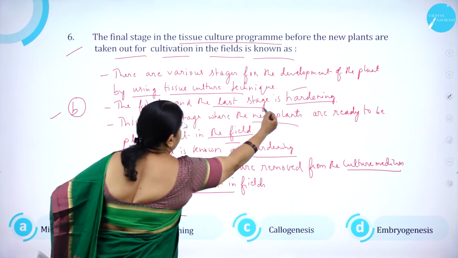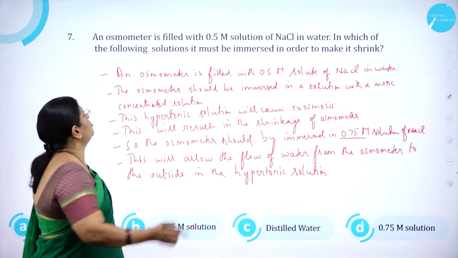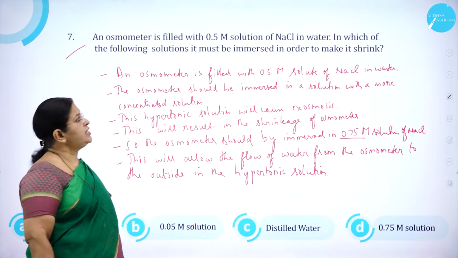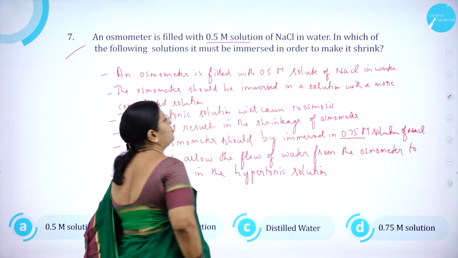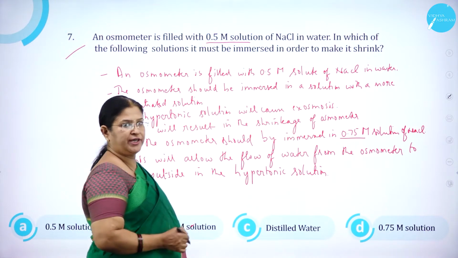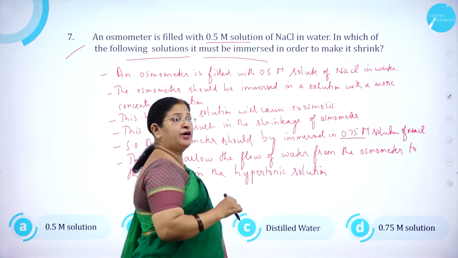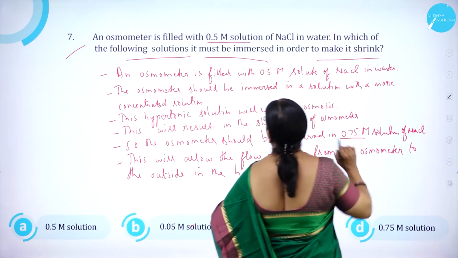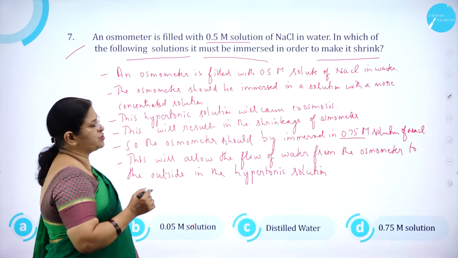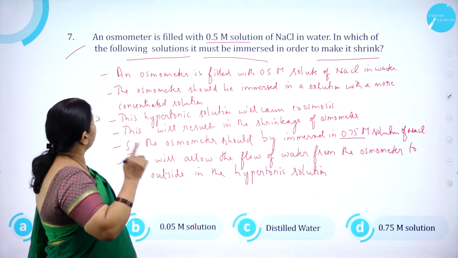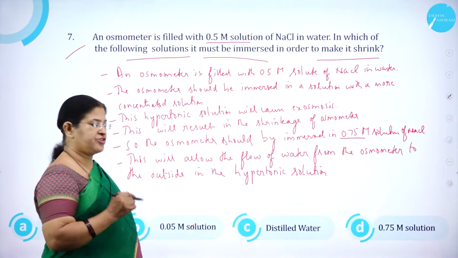Here, as I said, it is known as hardening. So option B is correct. Moving on to question number 7. An osmometer is filled with 0.5 M solution of NaCl in water. In which of the following solutions must it be immersed in order to make it shrink? I repeat, an osmometer is filled with 0.5 M solution of sodium chloride in water. In which of the following solutions must it be immersed in order to make it shrink?